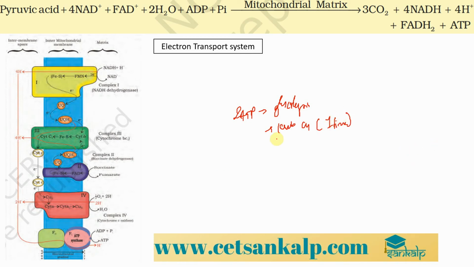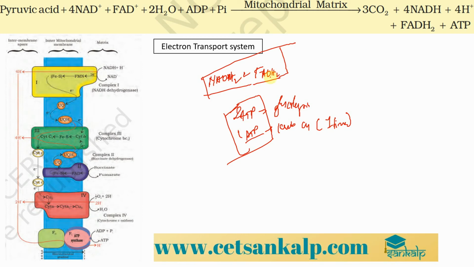But if you look into the Krebs cycle, that is giving us direct ATP, only one ATP we are getting, right? However, we can get a greater number of ATPs, and this energy is stored in NADH2 and FADH2. The maximum energy is stored here, so we need to extract this energy from these two molecules, right?